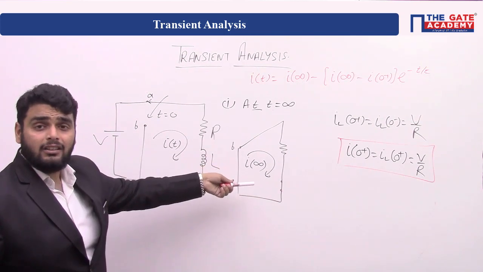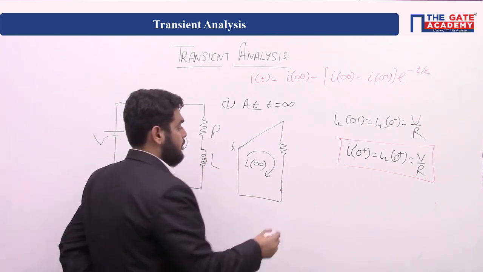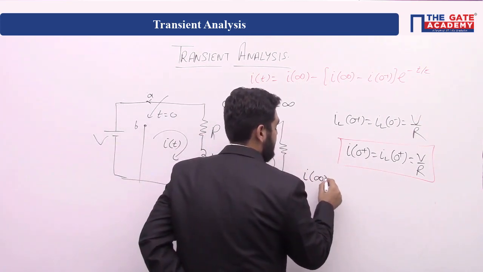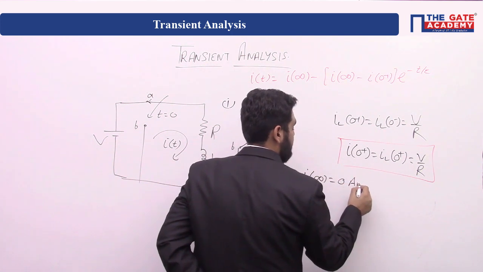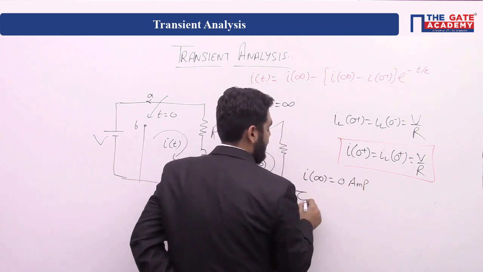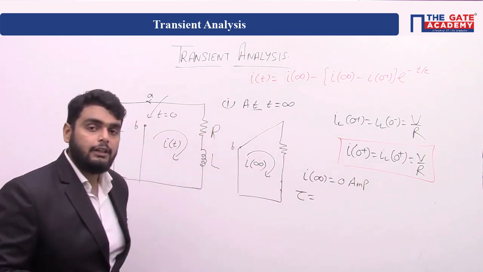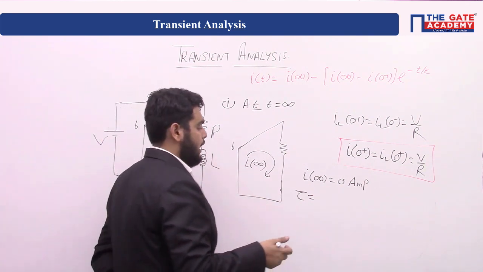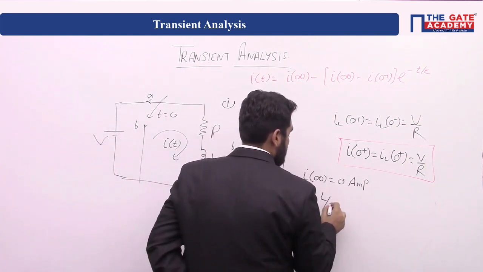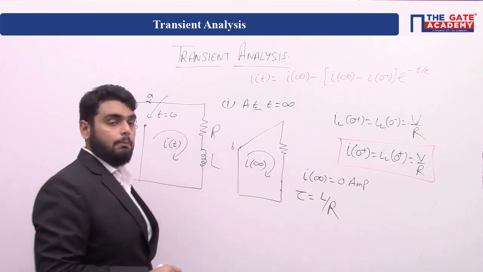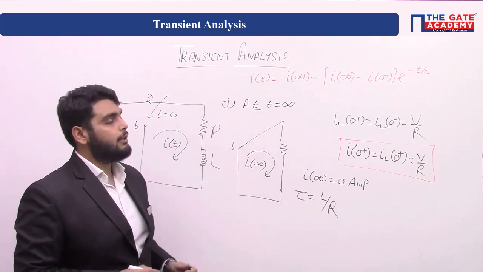There is not any other source, so no current will flow. So we can say I infinity is 0 amps. And for the time constant, there is only one inductor and one resistor, so the time constant will be L by R.